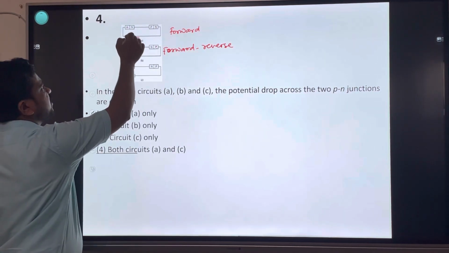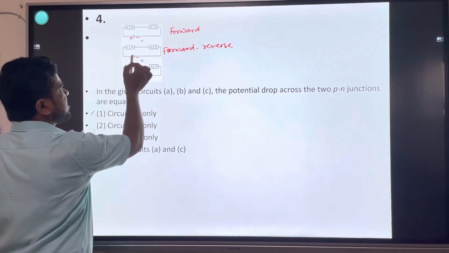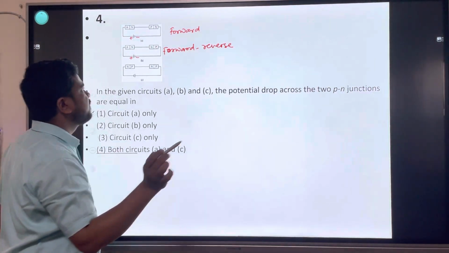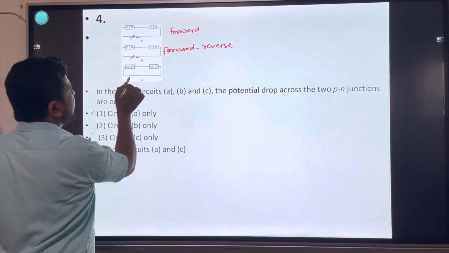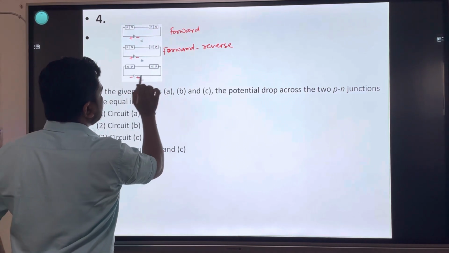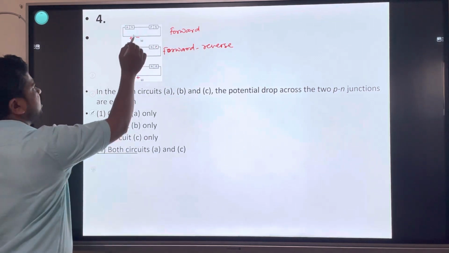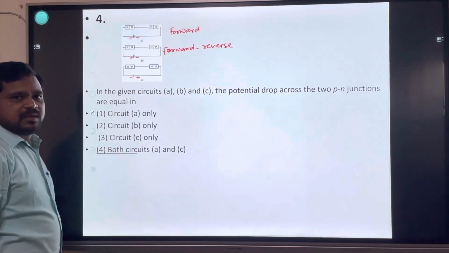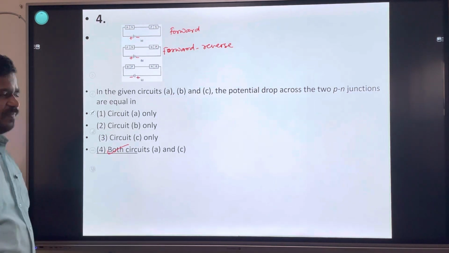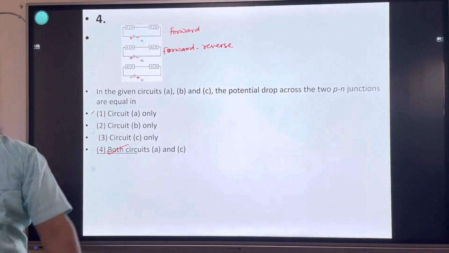In the first diagram, diagram A, both PN junctions are forward biased. In the second diagram, B, the first one is forward bias, the second one is reverse bias. Now in the third diagram, the negative terminal is connected to the N region, the positive terminal is connected to the P region, both forward bias. Means diagram A and diagram C have equal potential difference. Option number 4. Both circuits A and C have equal potential difference.